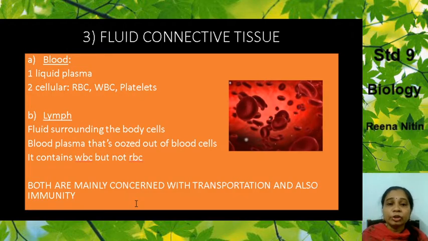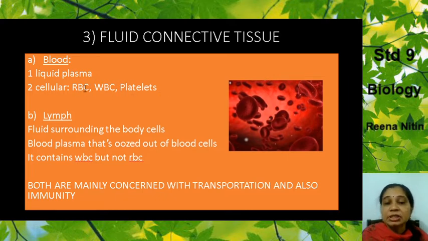Now we come to the fluid connective tissue. It is again divided into two, the blood and the lymph. Now what is the blood? The blood has liquid plasma, the liquid part. And there is a solid part inside your blood, made up of RBC, WBC, and platelets. That is red blood cells, white blood cells, and platelets.